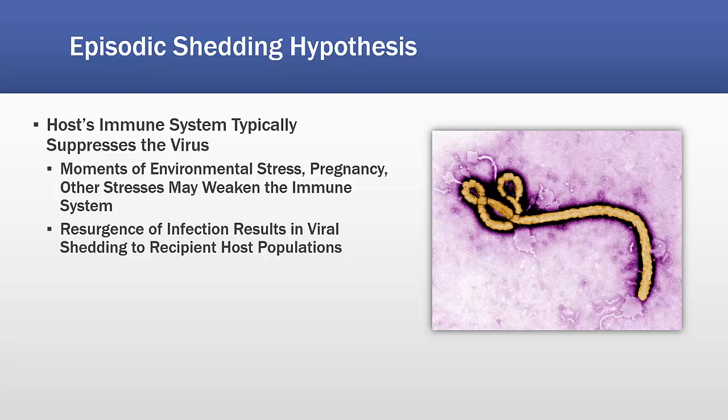Now, there are two explanations for infection pulses. So this is the idea that the flow of viral infection between populations is not constant. So the first hypothesis is what is called the episodic shedding hypothesis. This is when the host's immune system typically suppresses the virus, the host here being the bat. Now, in moments of environmental stress, such as food scarcity or human incursion, pregnancy, or encountering other stresses may weaken the immune system. This results in a resurgence of infection by the Ebola virus in the host population, resulting in viral shedding to recipient host populations.